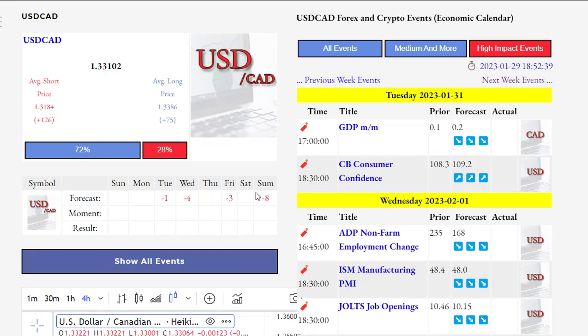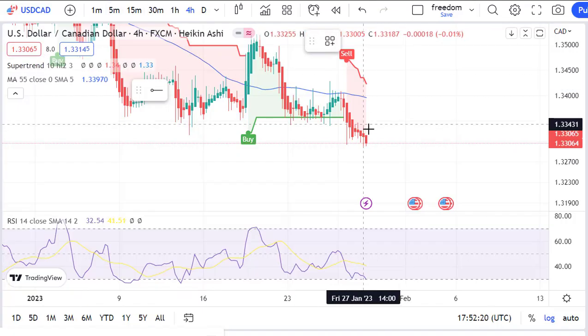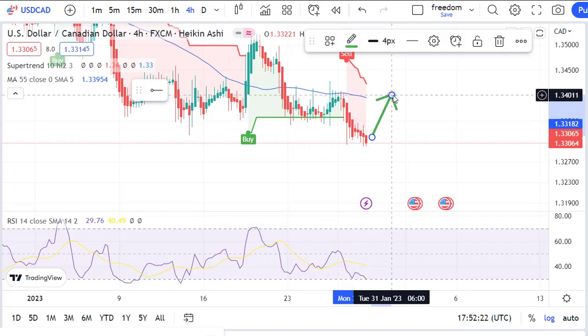However, we have to wait and see how these news will be realized, and if the predictions were correct, we can open a sell position after each correction.